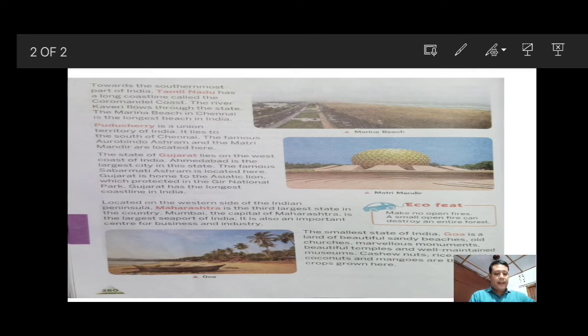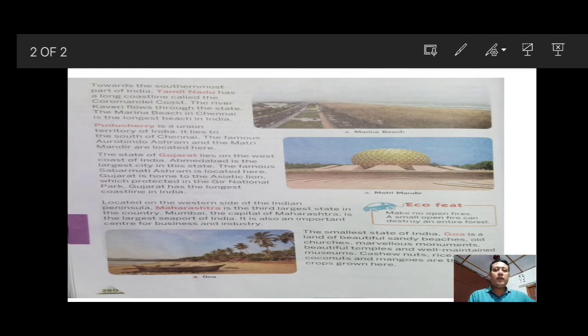Next, the smallest state of India, Goa, is a land of beauty, sandy beaches, old churches, marvelous monuments, beautiful temples and well-maintained museums. Cashew nuts, rice, spices, coconuts and mangoes are the main crops grown here.